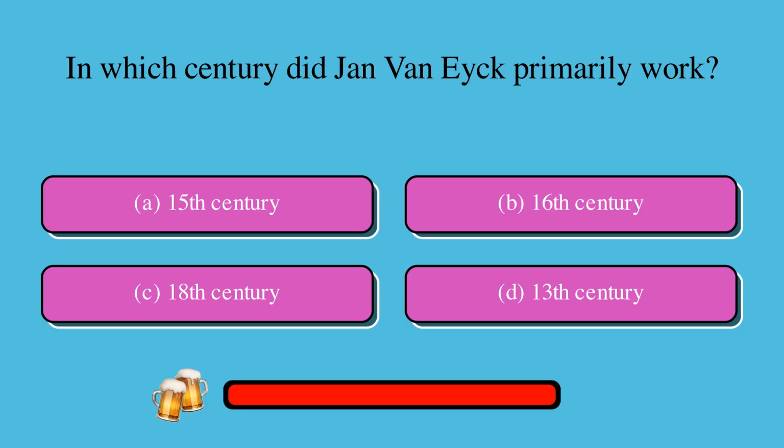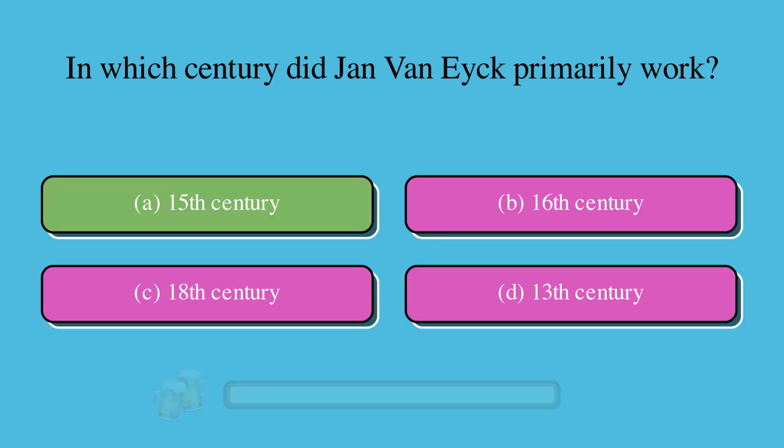In which century did Jan Van Eyck primarily work? Is it A. 15th century, B. 16th century, C. 18th century, or D. 13th century? The correct answer is A. 15th century.